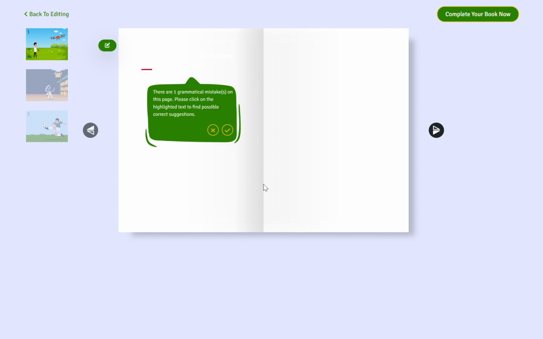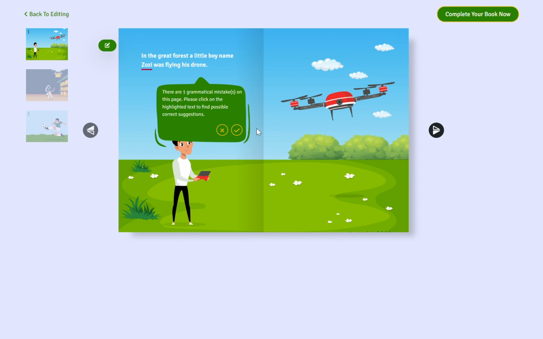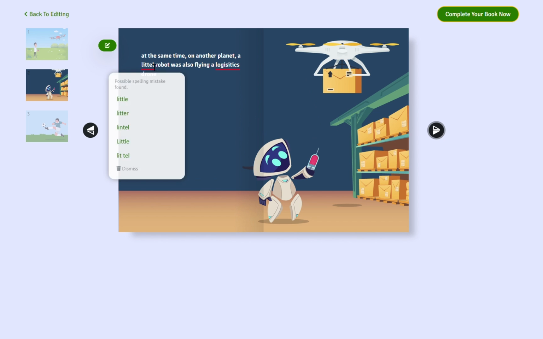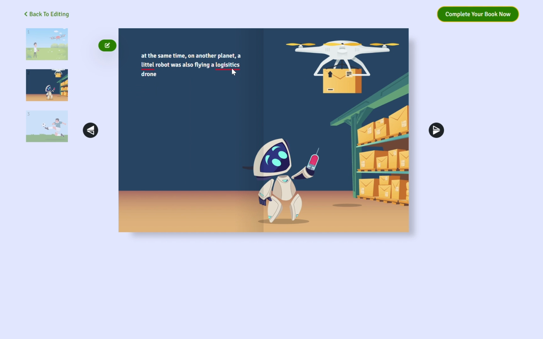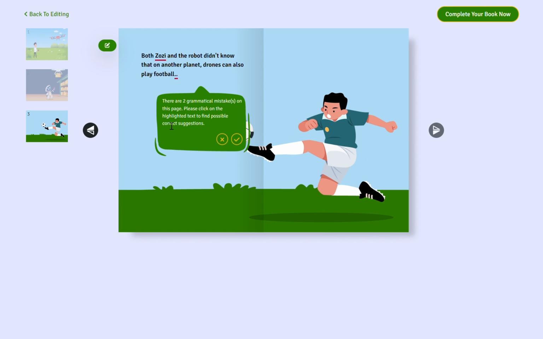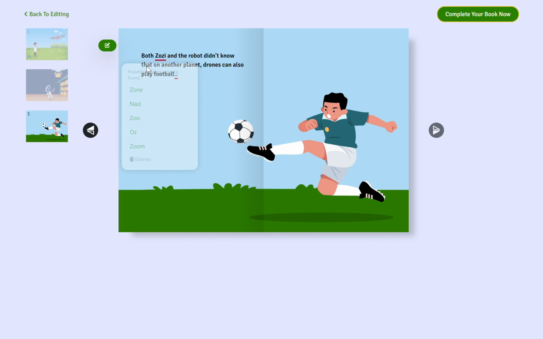It is extremely important to review your book. So some things are just typos. The system here doesn't know Zosi, so I'll say dismiss. I'll go to another page, and here, of course, I have typos. This is little. This is logistics. So I'll fix my typos. It's very important to do that because this is the quality of your book. Make sure you don't have any empty pages. Make sure that you didn't start writing in the middle of the page. It needs to look good because it's your book that will go to printing.